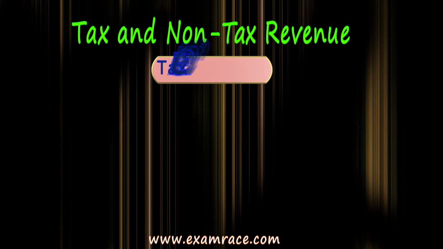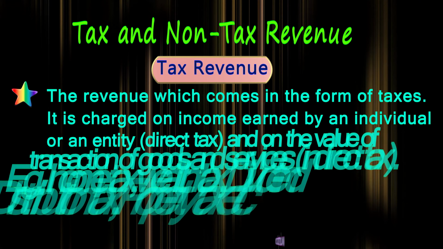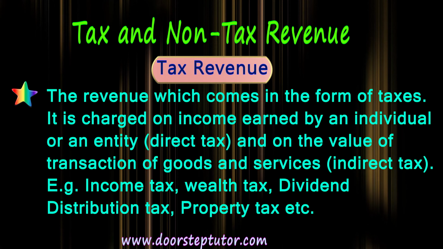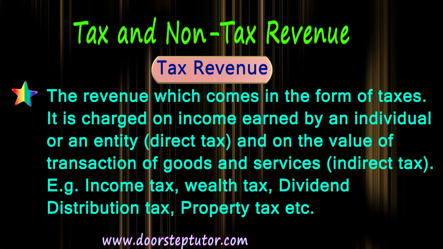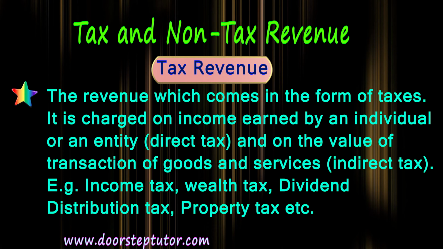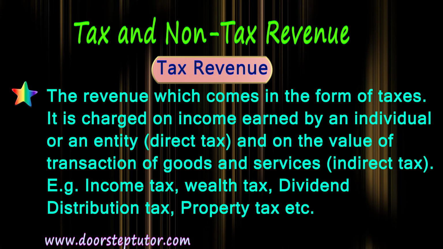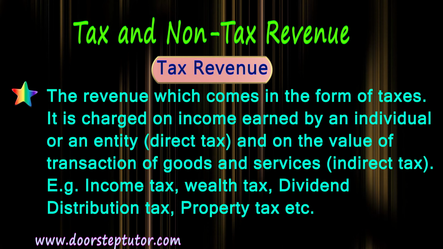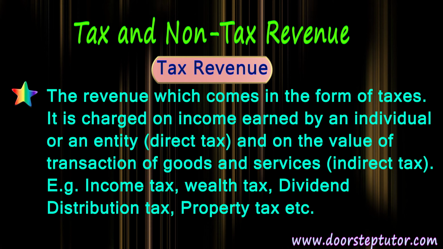In case of tax revenue, the revenue comes from the income of the consumer, income of the individual. This tax revenue is imposed on the income of a person. So, a tax revenue is the revenue which comes in the form of taxes. It is charged on the income which is earned by an individual or by a company. Now, this is imposed as a direct tax. Apart from this, there is an indirect tax as well.